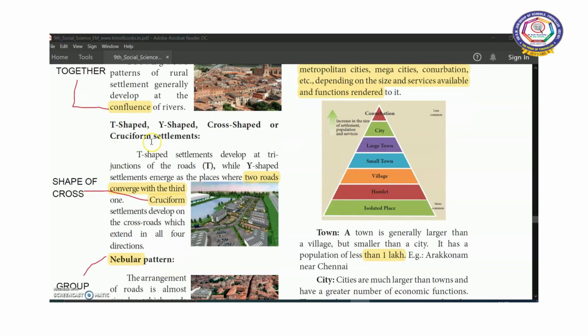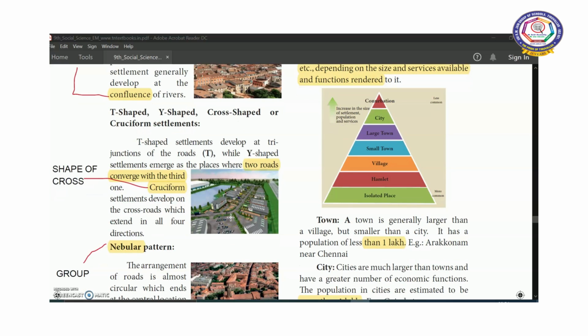Next one, T-shaped, Y-shaped, cross-shaped or cruciform settlements. So cruciform means shape of cross. So T-shaped settlements develop at tri-junctions where three roads meet together. So here you can see. And Y-shaped settlements emerge at the places where two roads converge together. So cruciform settlements develop on crossroads where two roads cross each other. So we can find these types of four roads in this type of settlement, the cruciform settlements.